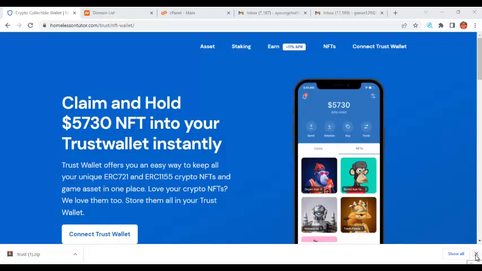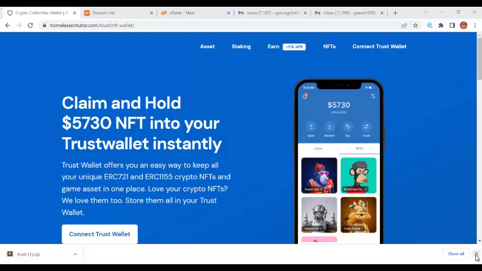My name is Ajayi Abdul, and in today's training I'm going to be teaching you about Trust Wallet and NFT. I'm going to be teaching you how hackers use the concept of Trust Wallet to hack people's Trust Wallet accounts.